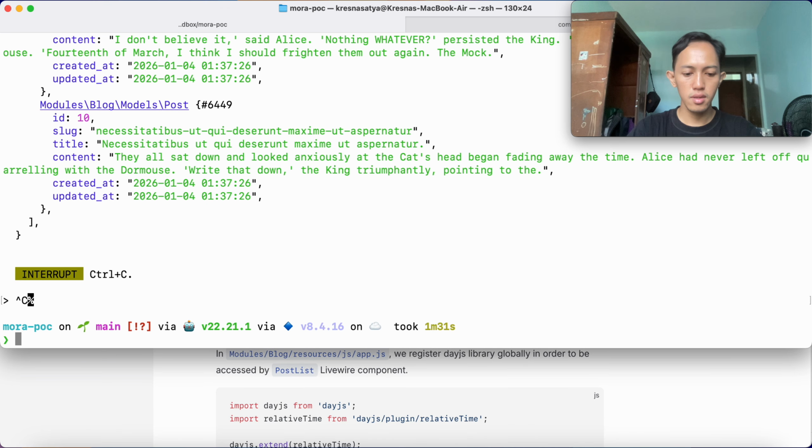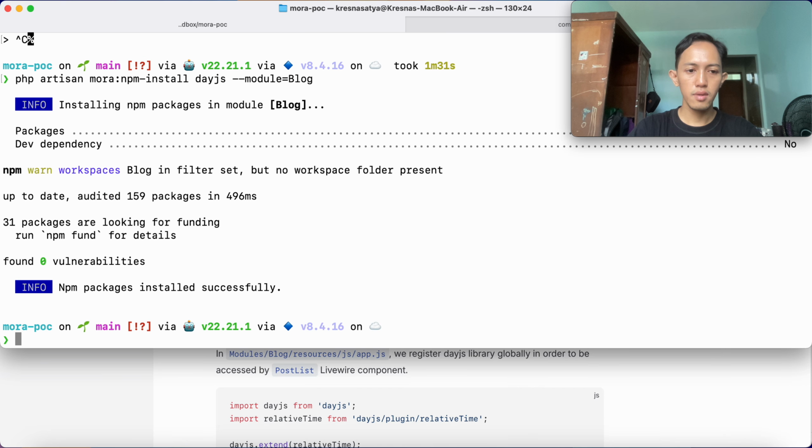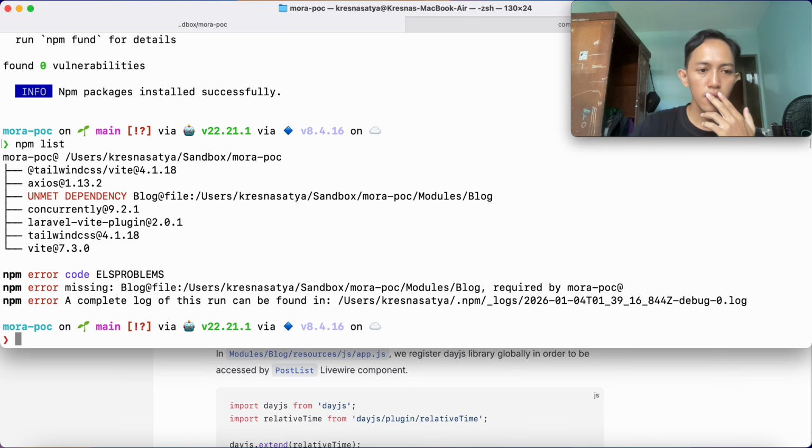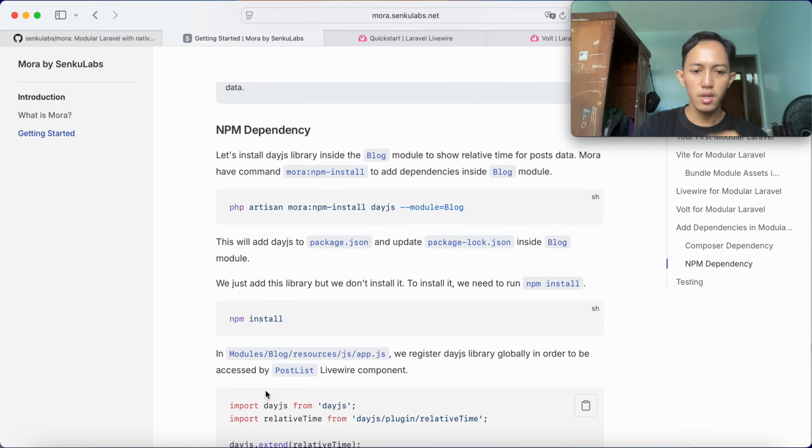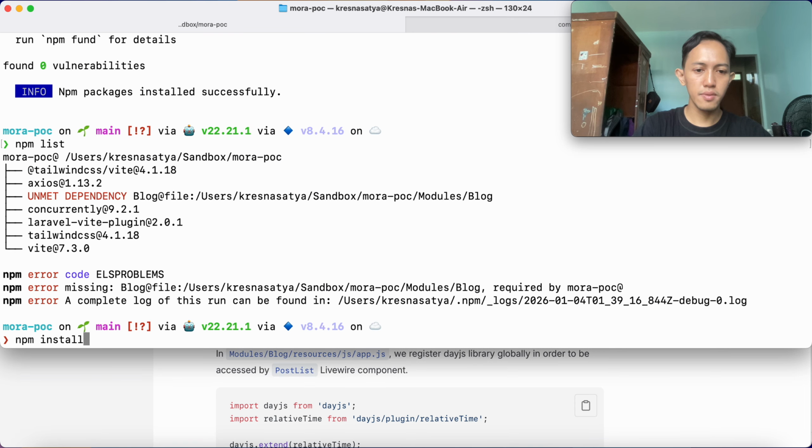Okay, and then we install it. But if we see npm list first, we get the missing things here. Okay, to do that, we just need to run npm install.